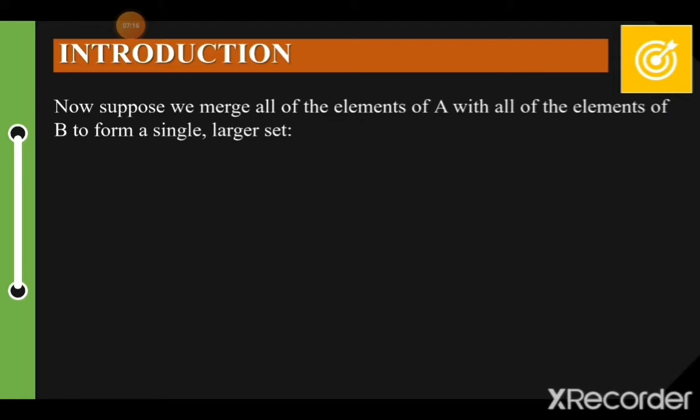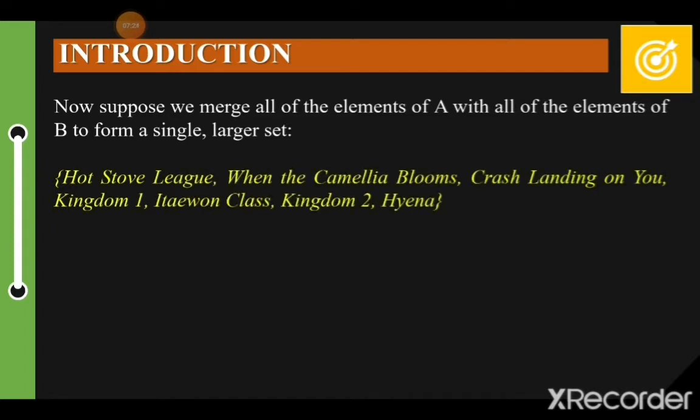Next. Now suppose we merge all the elements of A with all the elements of B to form a single larger set. So, merging the two, we have 10 elements. Actually, hindi siya 10 elements because there are elements that are the same. Okay? So, we have the elements of B and elements of A. Whatever elements that you can find on A and B, therefore, you can find on both if you get the union of A and B. Union means maging isa sila.